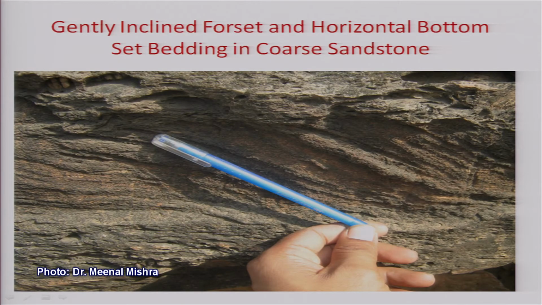This is how it looks in the rock record, in a geological rock record. There is an inclined foreset here and a horizontal bottom layer. So, you get an angle between these two and an angle between these two. So, we call it a cross bedding or also called current bedding.